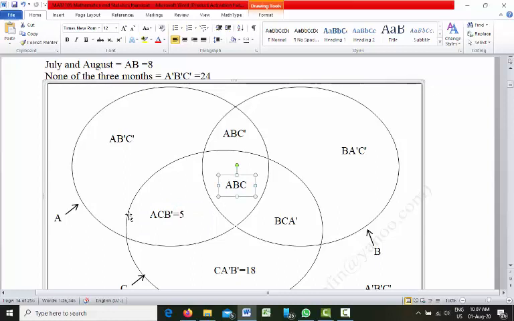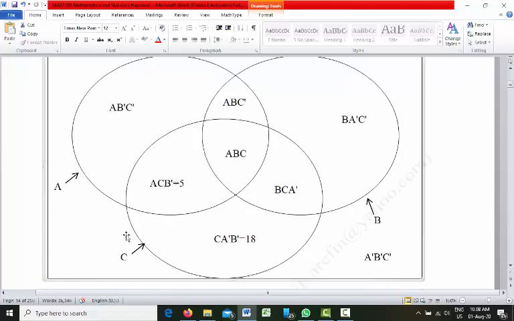Remember, this is the portion, from here to here and here to here. In this portion we have circle A and also circle C. So I'm saying again, from here to here, in this portion we have circle A and circle C.